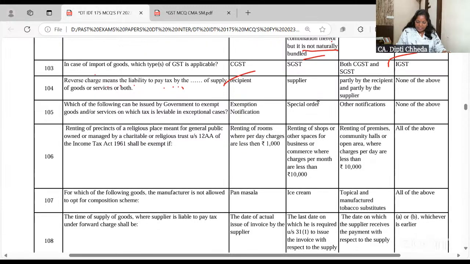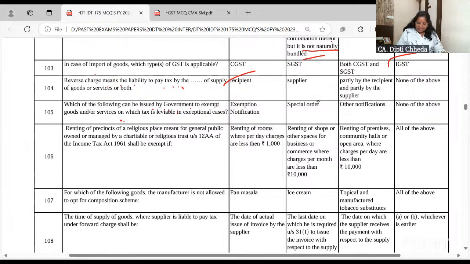Section 9. Which of the following can be issued by the government to exempt goods or services on which tax is leviable, in exceptional cases? Exemption of goods and services is Section 11.